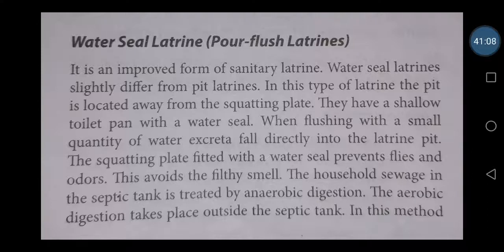So let us see about water seal latrine. It is an improved form of sanitary latrine. The water seal latrines slightly differ from pit latrines. In this type of latrine, the pit is located away from the squatting plate. They have a shallow toilet pan with a water seal. When flushing with a small quantity of water, excreta fall directly into the latrine pit. The squatting plate fitted with a water seal prevents flies and odors. So this is the main important thing.